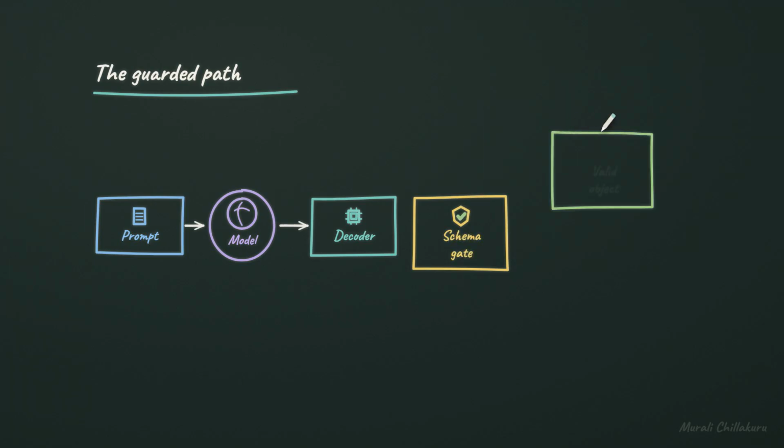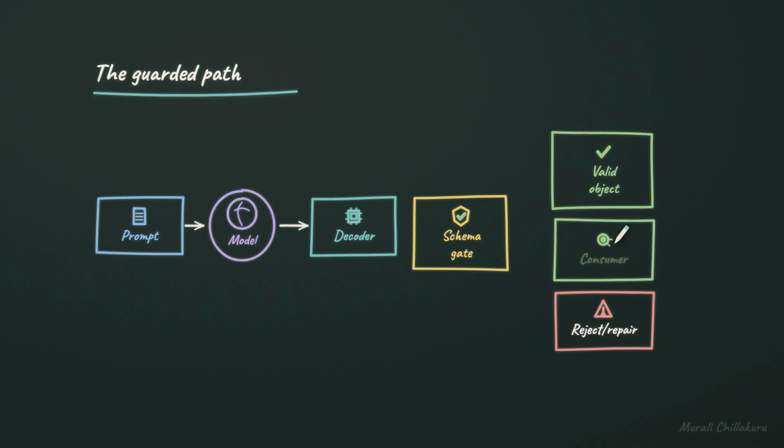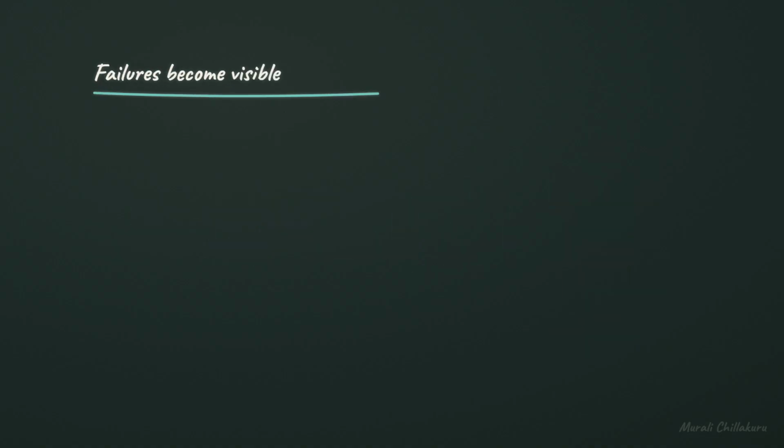A valid object can continue forward because it matches the expected shape. Reject or repair handles an answer that breaks the contract. The consumer receives data it can parse instead of prose it must interpret. What kinds of mistakes does this catch?